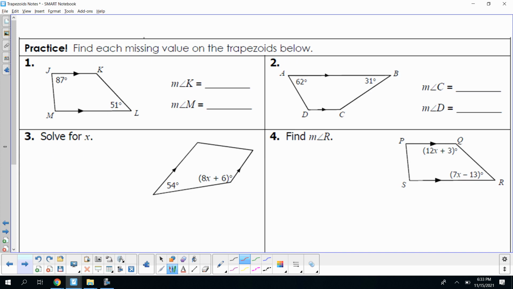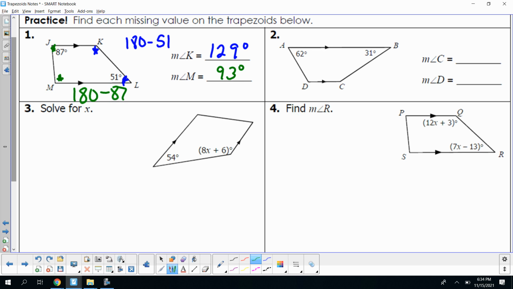Number one, they give us a non-isosceles trapezoid, and they want us to find the measurement of angle K and angle M. So for angle K, we have these two angles. These are consecutive angles, and they're going to add up to 180. So if I take 180 minus 51, that'll give me the measurement of angle K, and that is 129 degrees. These consecutive angles will add up to 180. So if I take 180 minus 87, that's going to give you the measurement of angle M, and that is going to be 93 degrees.